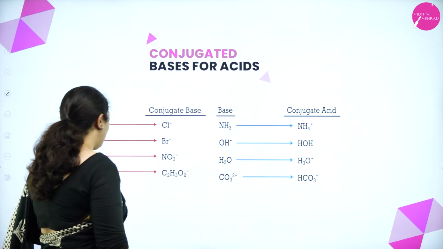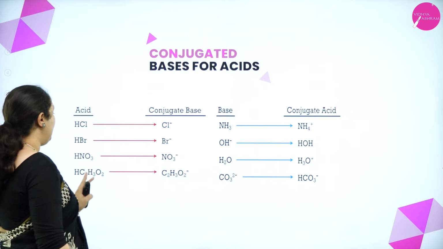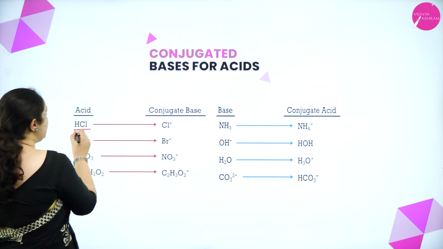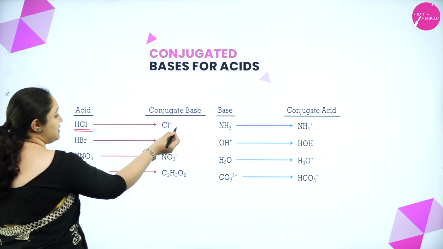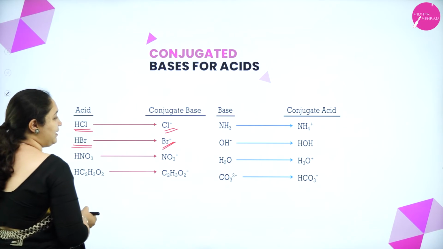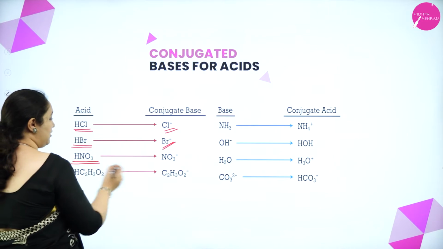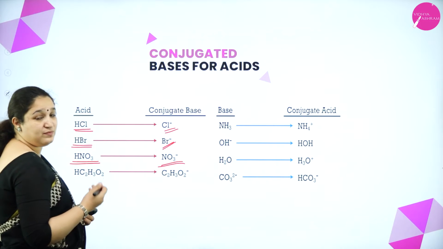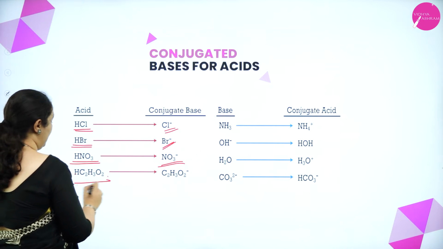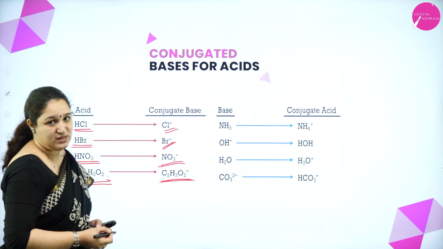Next, I am giving some more examples of how to write an acid and its conjugate base. You can see here, I have an acid. So, all of them should give away one H plus ion. If I remove an H plus ion from here, it will form Cl minus, that's the conjugate base. From here again, if I remove one H plus ion, it will form Br minus, that's the conjugate base. And remember, all of these are acids. From here again one H plus ion I will remove. So, I have NO3 minus, that's a conjugate base. Again, HC2H3O2 is there. Remove an H plus ion, whatever is remaining is the conjugate base.